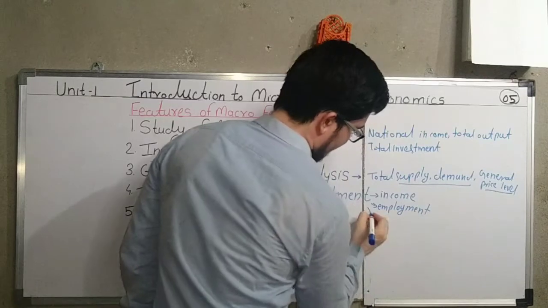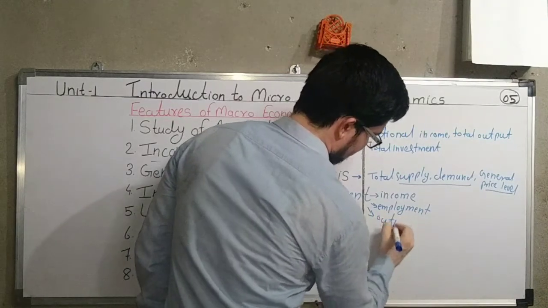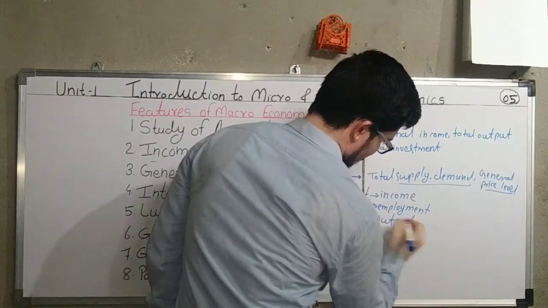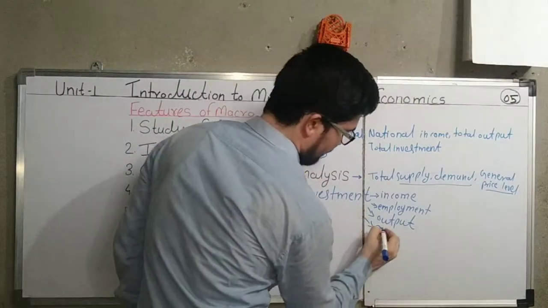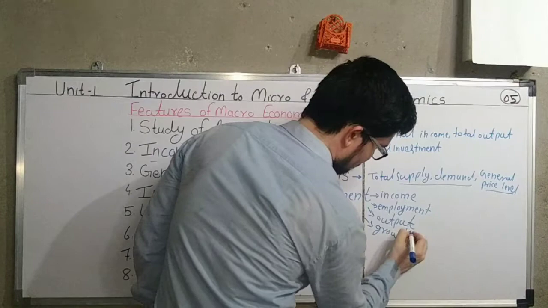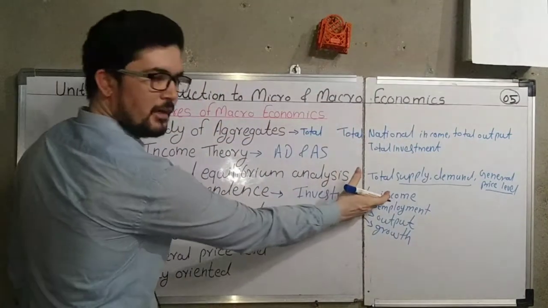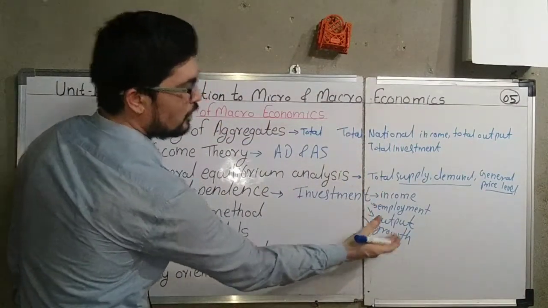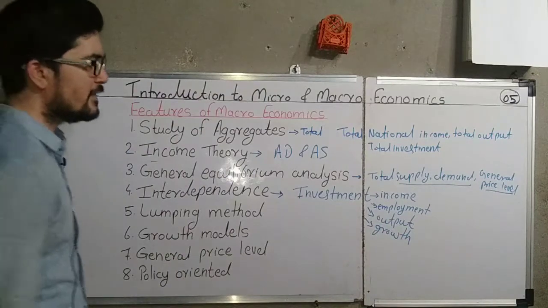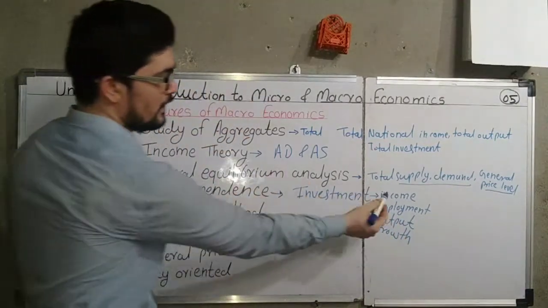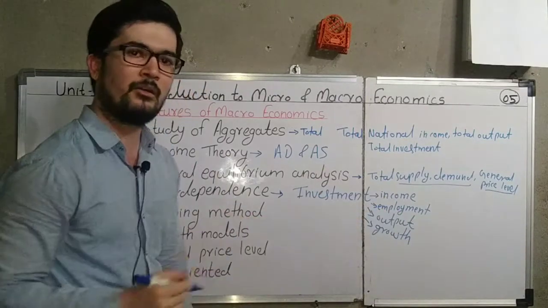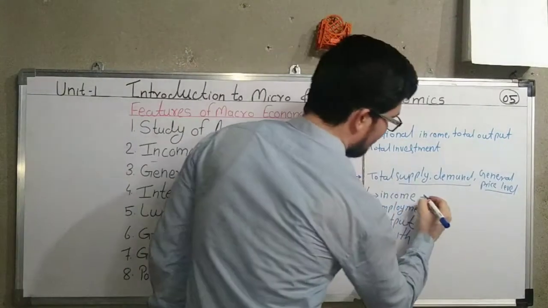It will also affect the output. Then all other things are there. We can say that economic growth of the country. The investment affects the income, employment, output, growth of the country. So we can say that all these are the factors dependent on investment. Then we come to the income. When income is there, what will happen? Demand will be there.